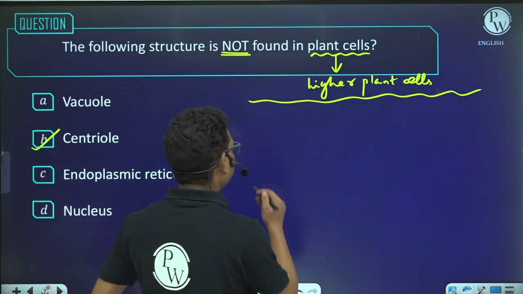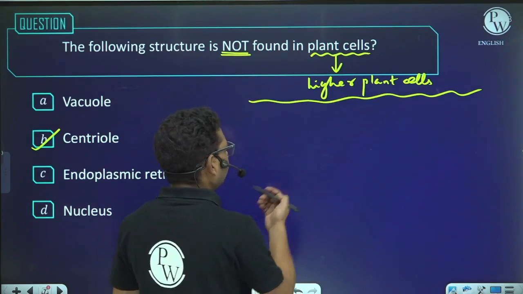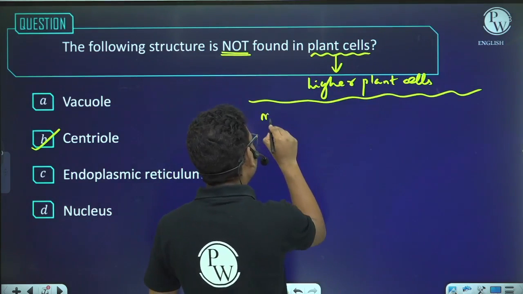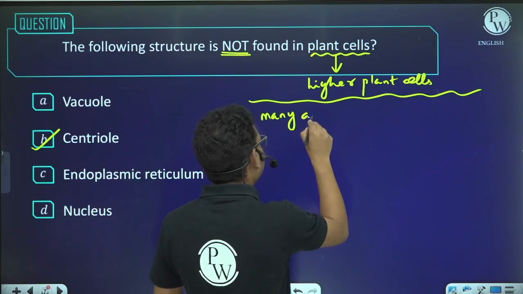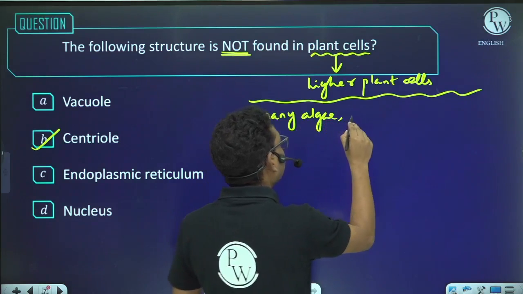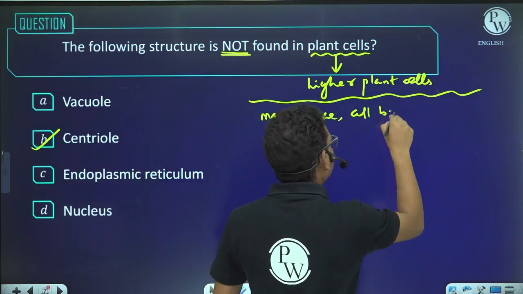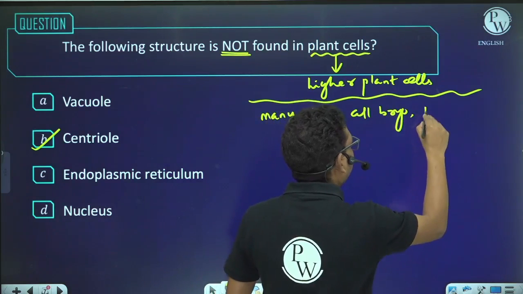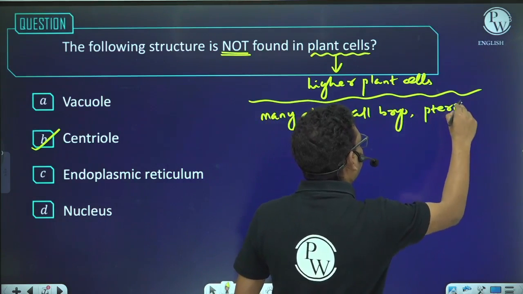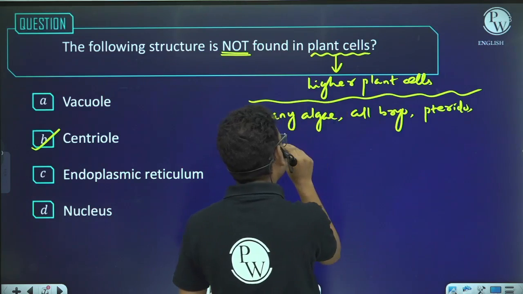So please note down one point: many algae, and all bryophytes, all pteridophytes, and some gymnosperms.